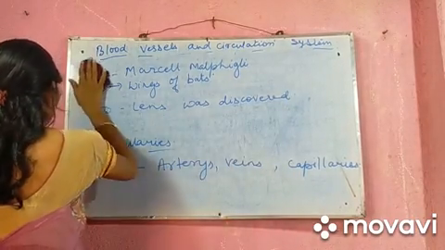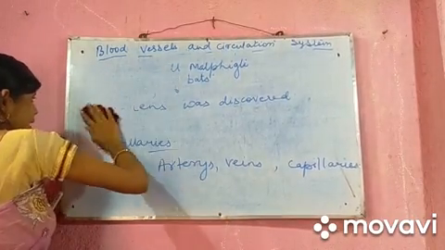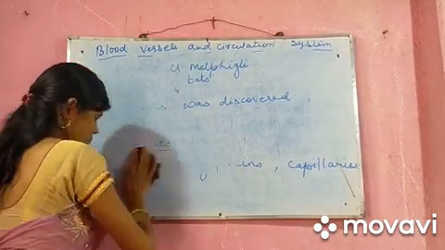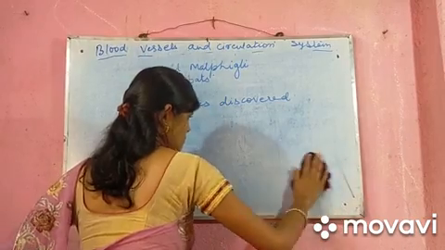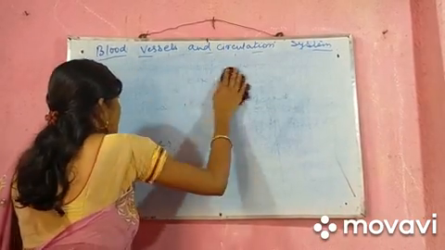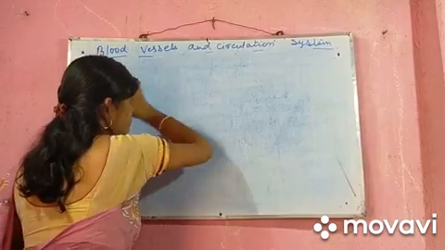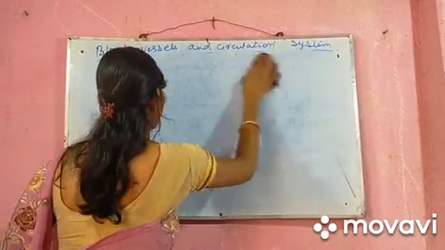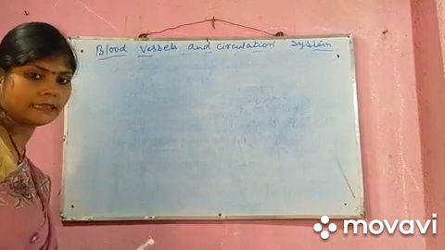Now we will read about the cardiac cycle.